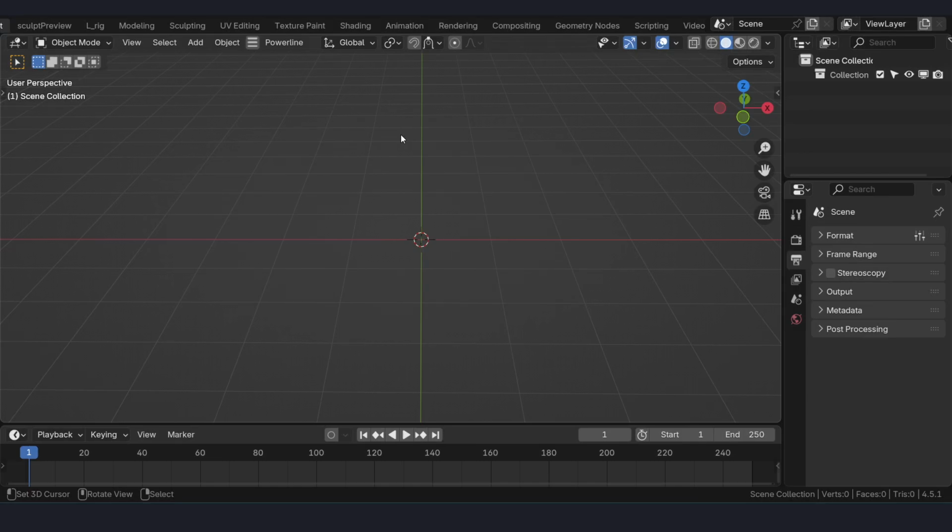We just added our latest and most powerful tool to Powerline. It's going to make things easier, it's going to change the way we work. Yes, we are adding automation to Powerline, a production grade pipeline for Blender. Let's say we need to take a viewport render of an asset.